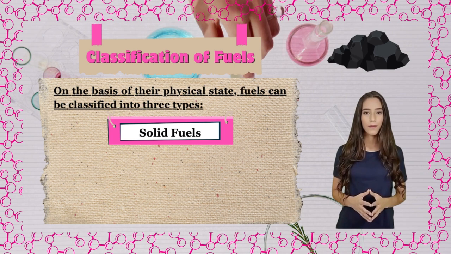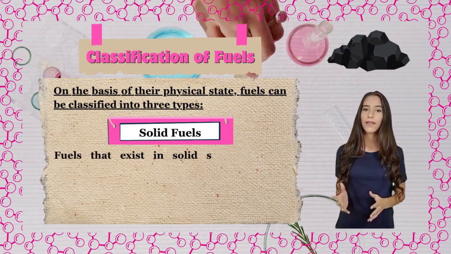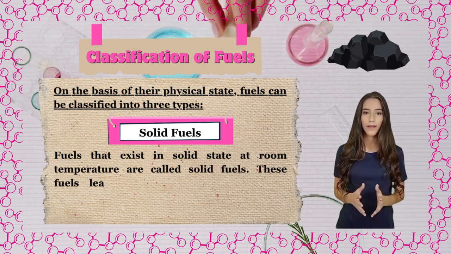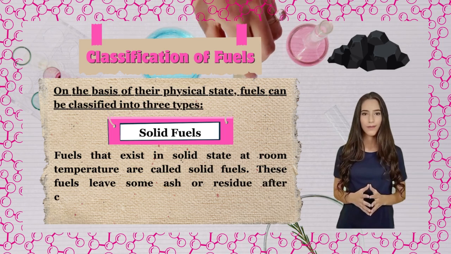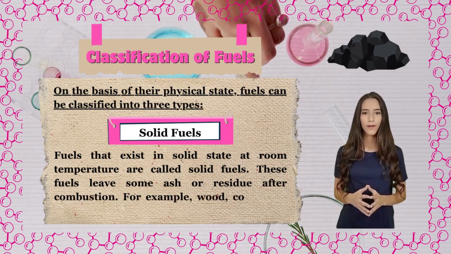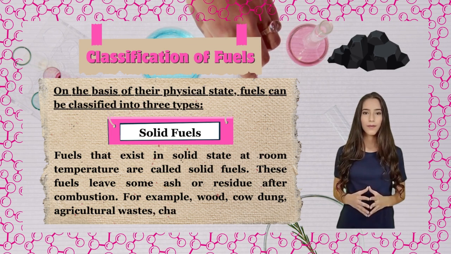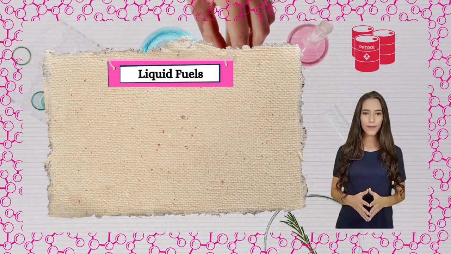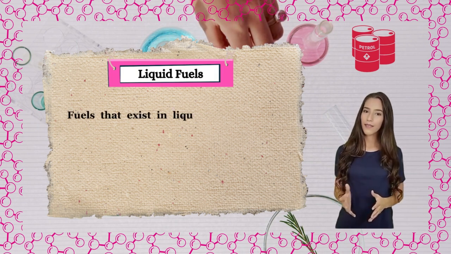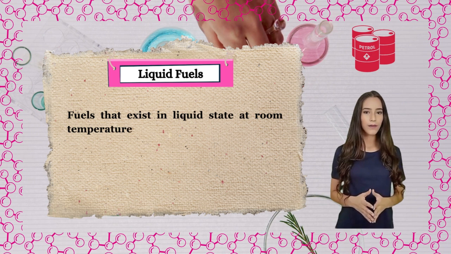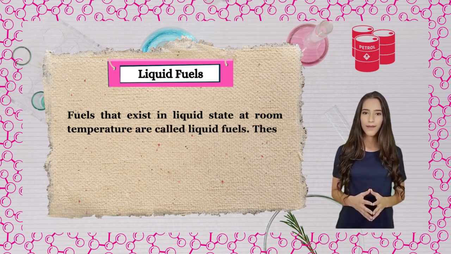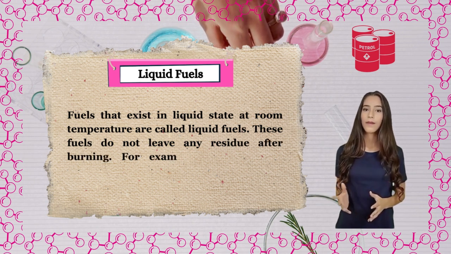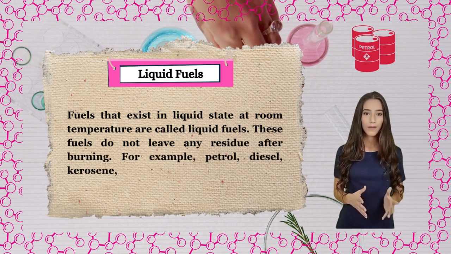Solid fuels. Fuels that exist in solid state at room temperature are called solid fuels. These fuels leave some ash or residue after combustion. For example, wood, cow dung, agricultural wastes, charcoal, coal and coke. Liquid fuels. Fuels that exist in liquid state at room temperature are called liquid fuels. These fuels do not leave any residue after burning. For example, petrol, diesel, kerosene, etc.